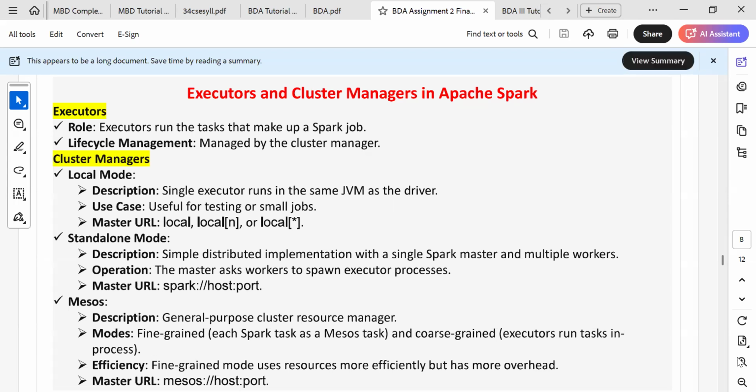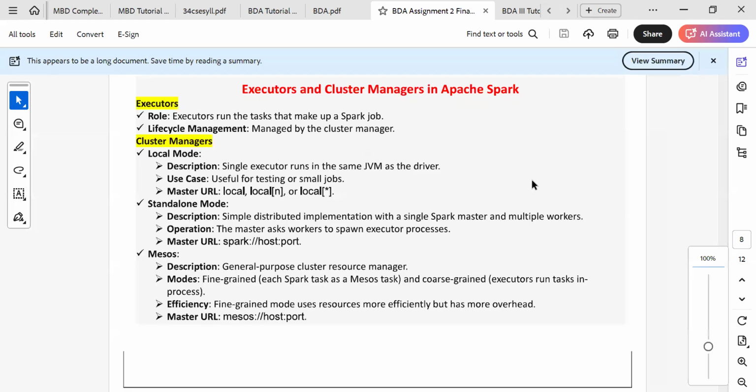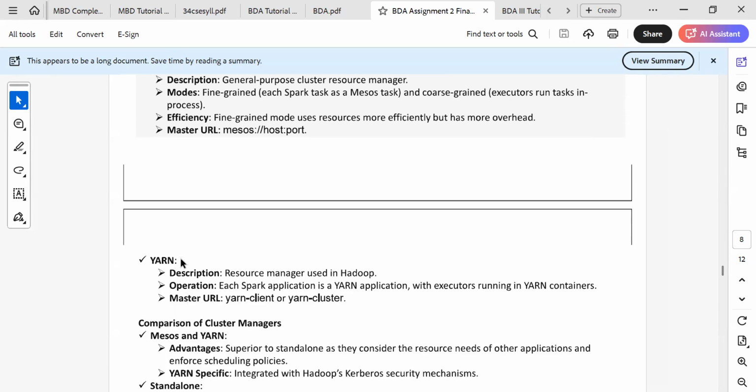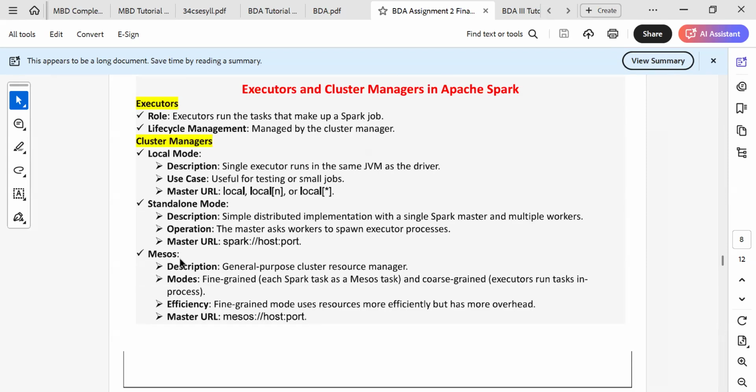Basically, I would say that executors run the tasks that make up a Spark job. Their lifecycle is managed by the cluster manager. The cluster managers are local mode, standalone mode, Mesos, right? And Yarn. So these are the cluster managers.